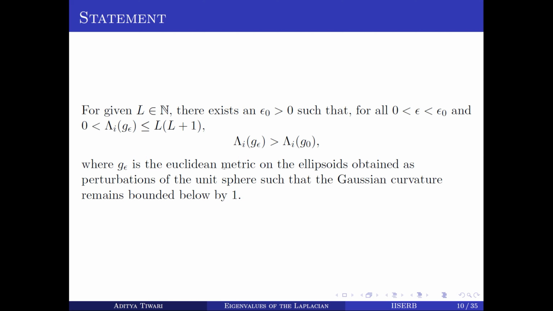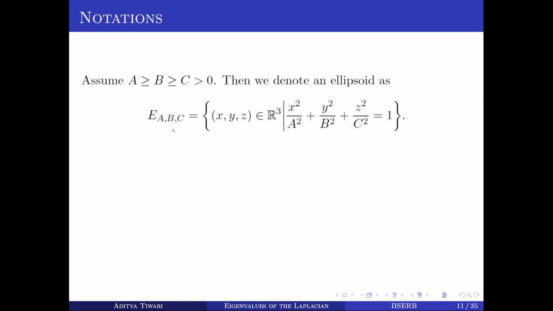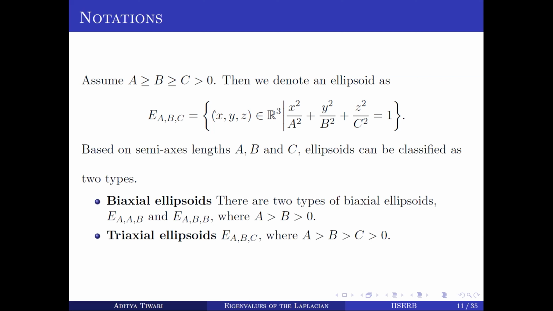So we'll define the notations. We'll denote E(a,b,c) to be the ellipsoid x squared by a squared plus y squared by b squared plus z squared by c squared equal to 1. Then based on the semi-axis lengths a, b, c, we can classify ellipsoids into two types: biaxial ellipsoids and triaxial ellipsoids.